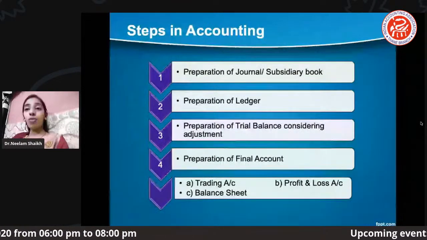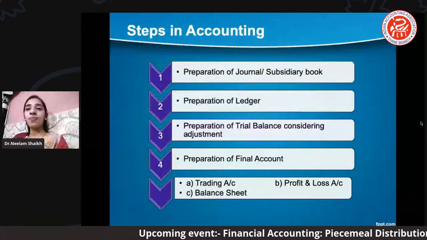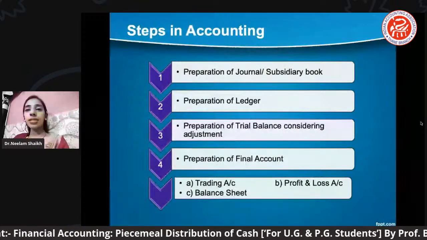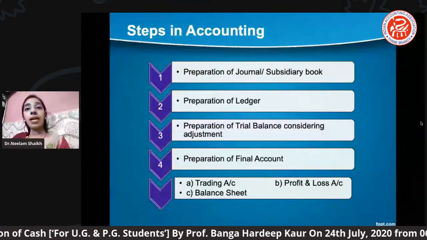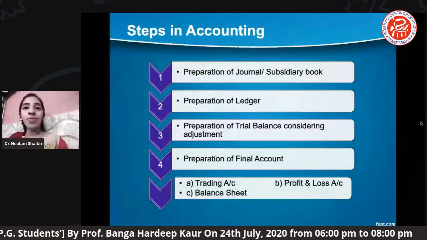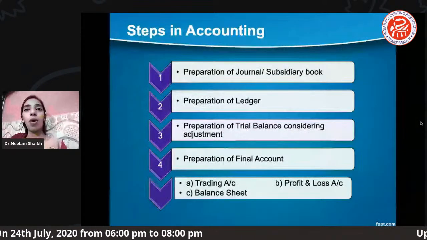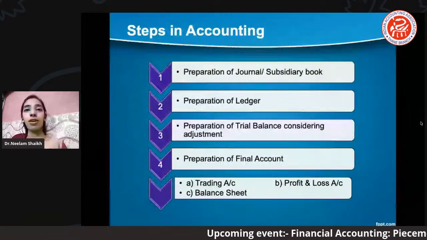But one more thing, I'll make it very clear, as we studied in yesterday's session: there is a partner's capital account and a partner's current account as well. These are usually prepared on the basis of which capital method the partnership firm has adopted.